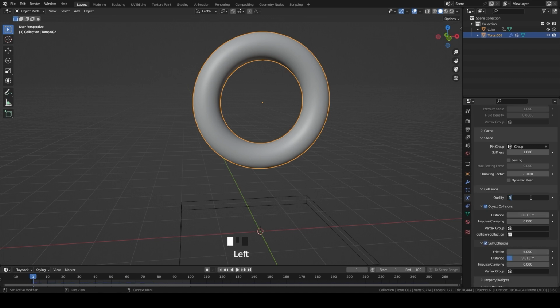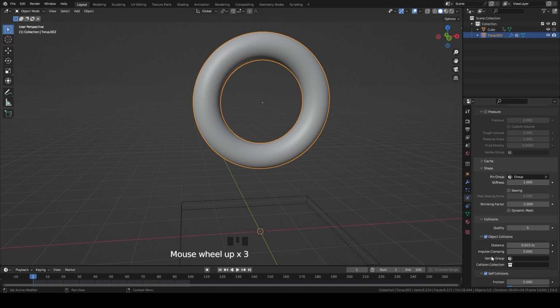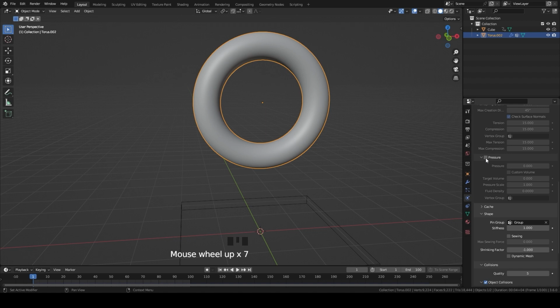Set quality 5. Tick on pressure and set the value 5.